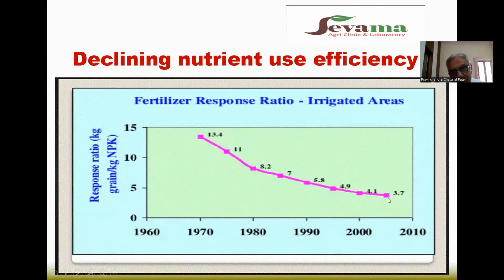I remember that previously 1 urea bag was sufficient for 0.25 hectare of land, but at present we have to add 2 bags of urea in the same 0.25 hectare.